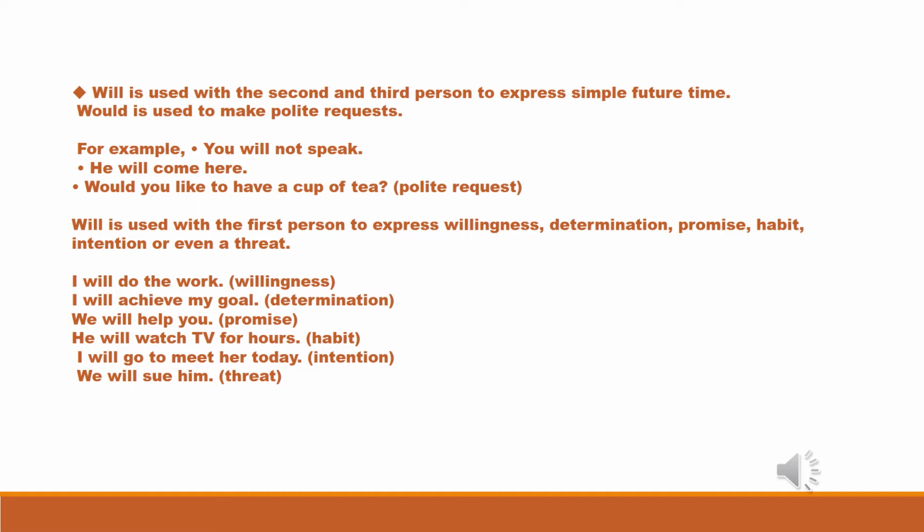A polite request. Will is used with the first person to express willingness, determination, promise, habit, intention or even a threat. I will do the work, willingness. I will achieve my goal, determination. We will help you, a promise. He will watch TV for hours, habit. I will go to meet her today, intention. We will sue him, threat.